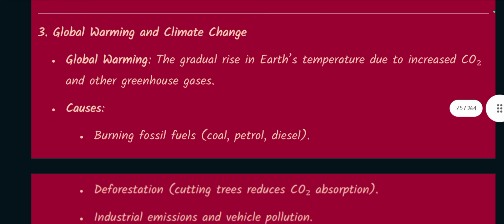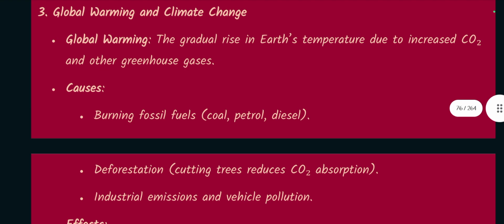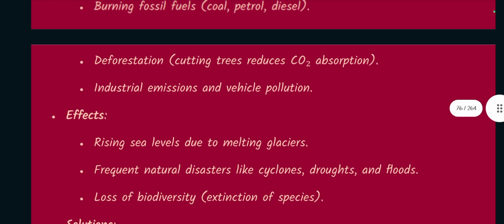Number 3. Global warming and climate change. Global warming. The gradual rise in Earth's temperature due to increased CO2 and other greenhouse gases causes burning fossil fuels like coal, petrol, diesel. Deforestation means cutting trees reduces CO2 absorption. Industrial emissions and vehicle pollution.